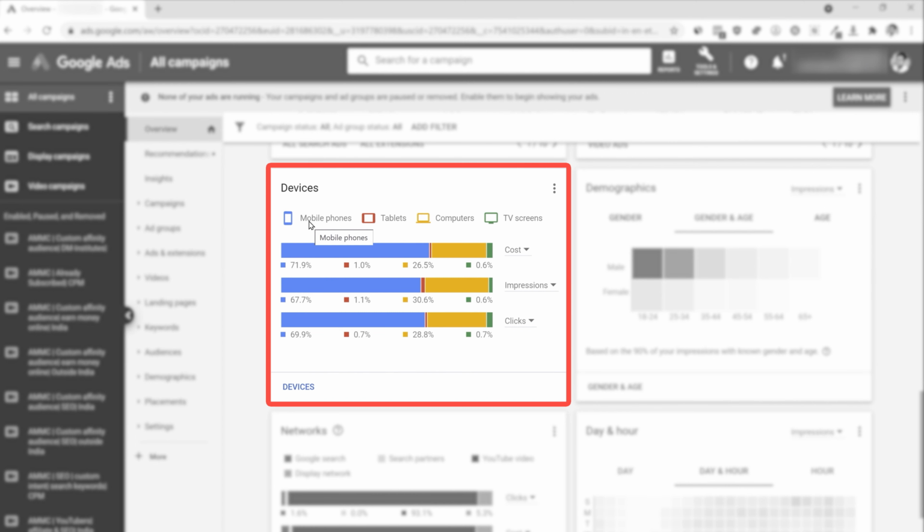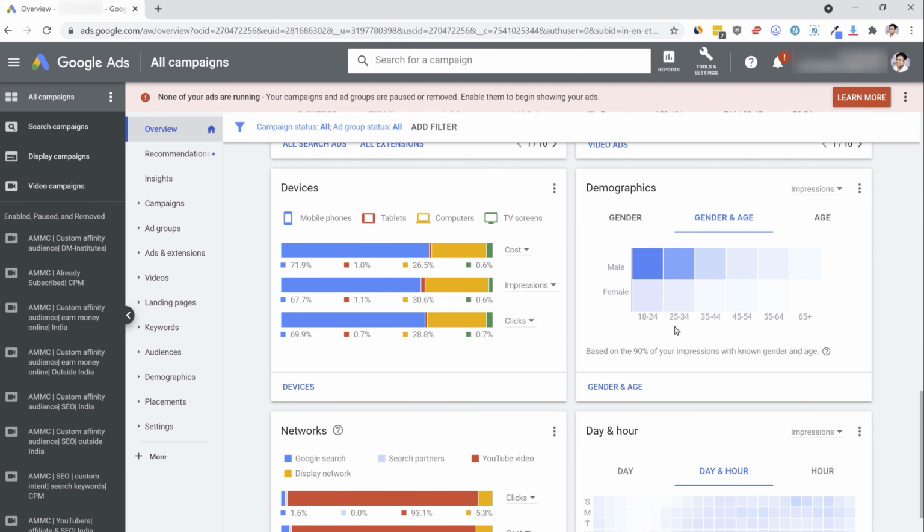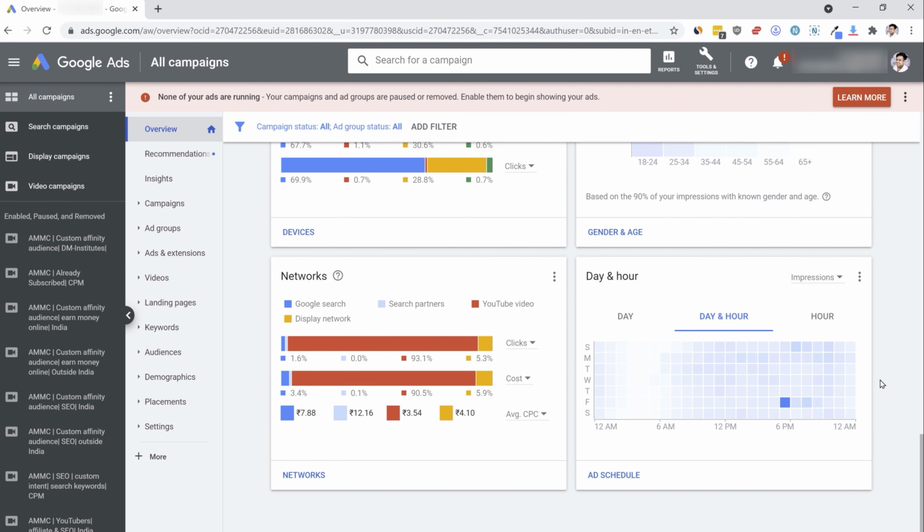Then you also have devices, the distribution of traffic from mobile phones, tablets, computers, etc. You see that 70% of the traffic is coming from mobile phones, and the rest is coming from desktop and tablets, only 1 to 2%. Then you can also get the gender and age. You have different brackets of age, like 35 to 44, and also the distribution among male and female. This is another very important metric. You should always know your audience, whom you are running ads to. So let's say you are selling a guitar and you find out that 80% of your audience is male, you'll be able to create the targeting, the copy, and the ads in such a way that coherence is maintained and you can get a higher quality score.